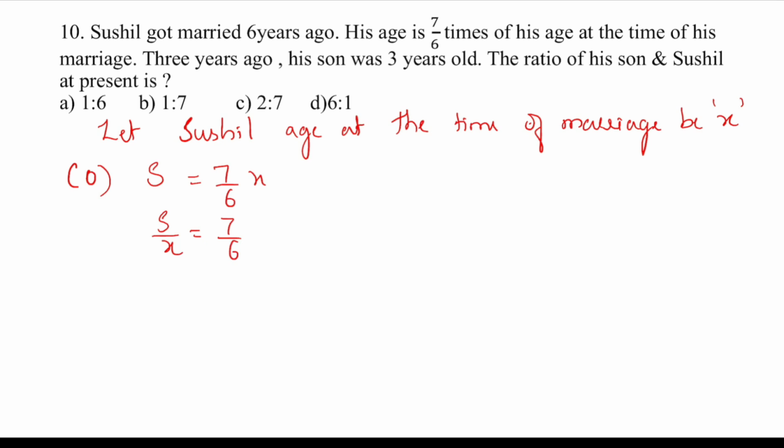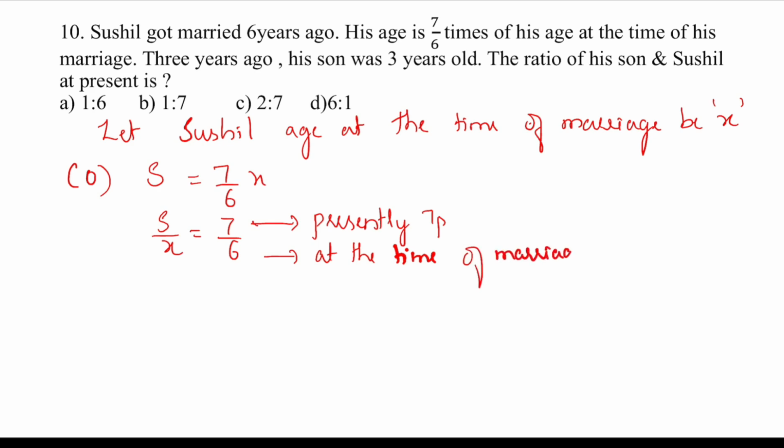That means presently Sushil is 7 parts, then at the time of marriage he was 6 parts. They are saying Sushil got married 6 years ago.